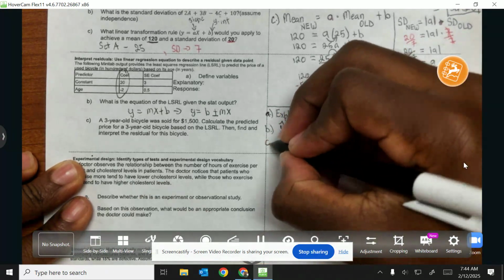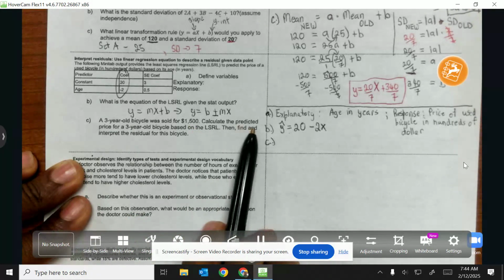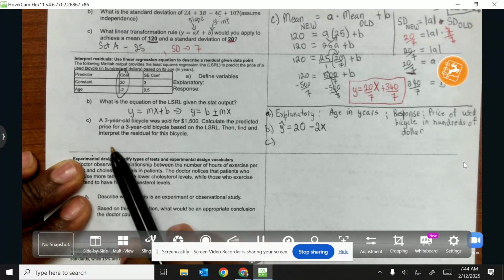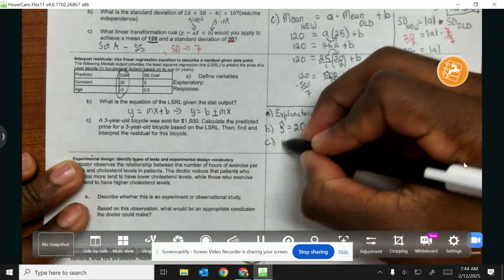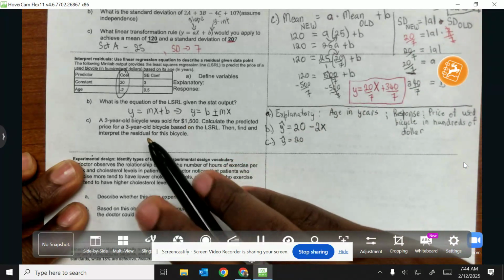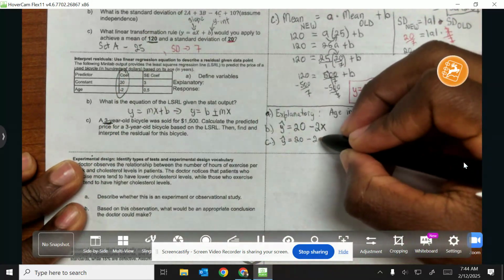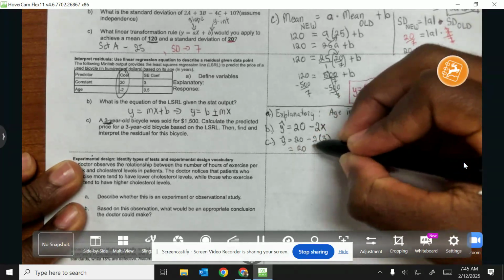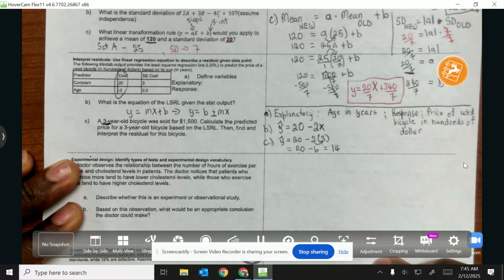So the next part, part C, says that a 3-year-old bicycle was sold for $1,500. Calculate the predicted price for a 3-year-old bicycle based on the LSRL. Then find and interpret the residual for this bicycle. In this case, guys, I'm going to use my predicted equation to calculate whether what I actually got would have been what I predicted. So I'm going to replace x with 3 for the number of years, and calculate 20 minus 2 times 3, which is 20 minus 6, which is 14.